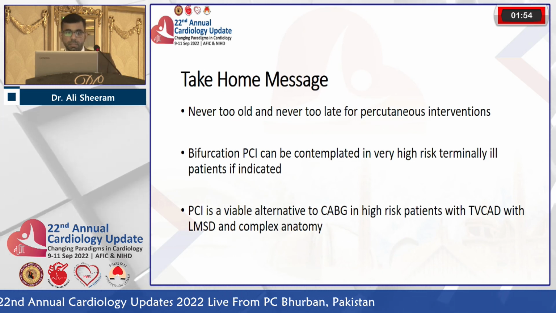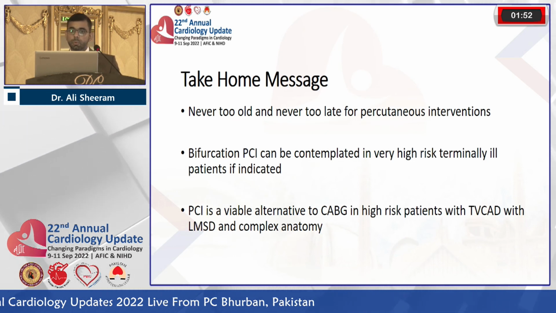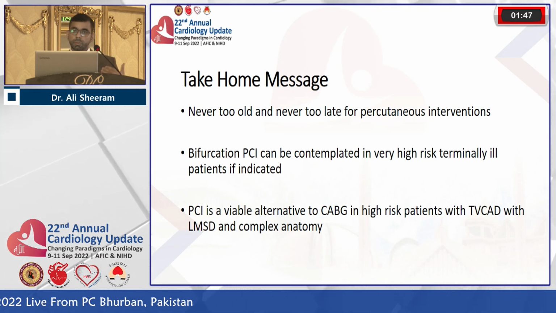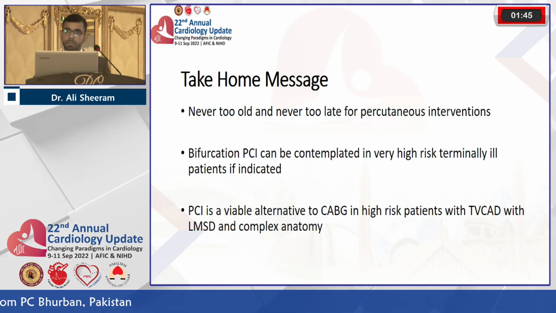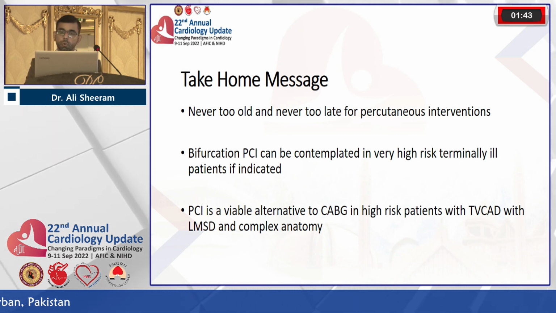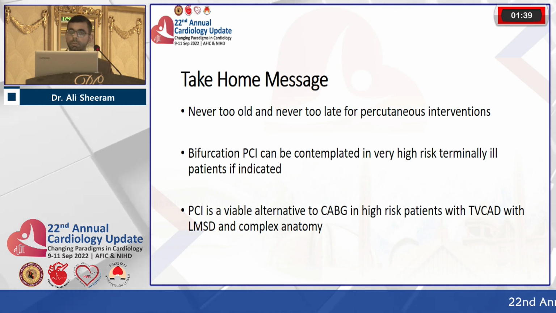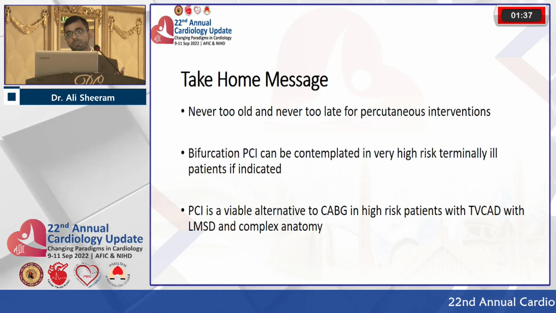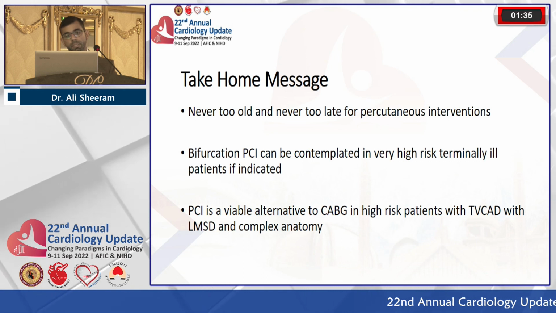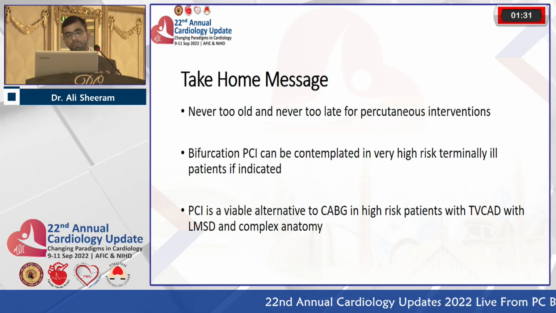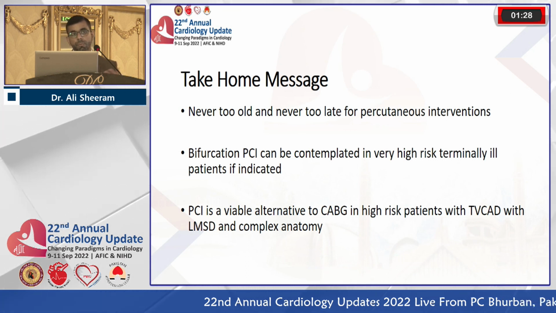So the take-home messages are that it's never too late and it's never too old for percutaneous intervention. Like in this case, he was a terminally ill patient with metastatic malignancy, and he had presented to us with acute coronary syndrome. And the family was also insisting, so we had to undertake this complex high-risk procedure in this terminally ill patient. So this can be contemplated if indicated, and it's a very viable alternative to CABG in high prohibitive risk cases.